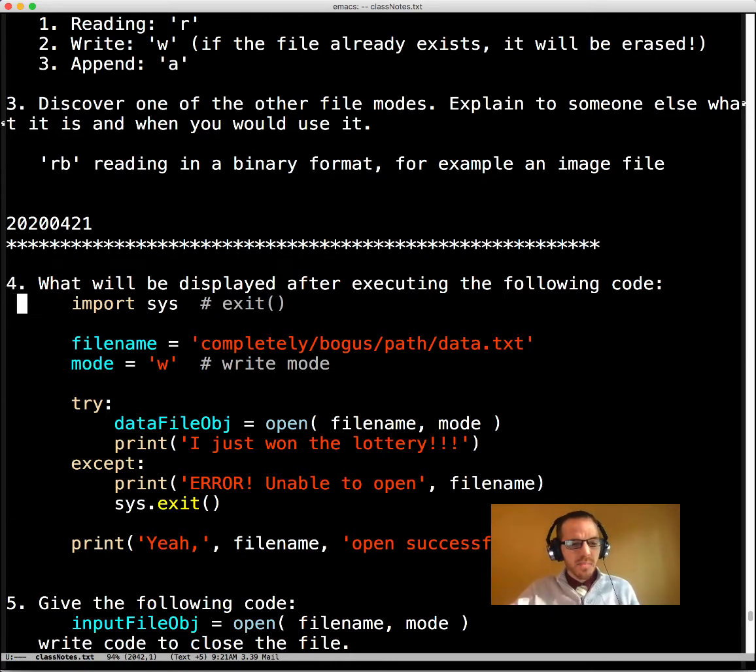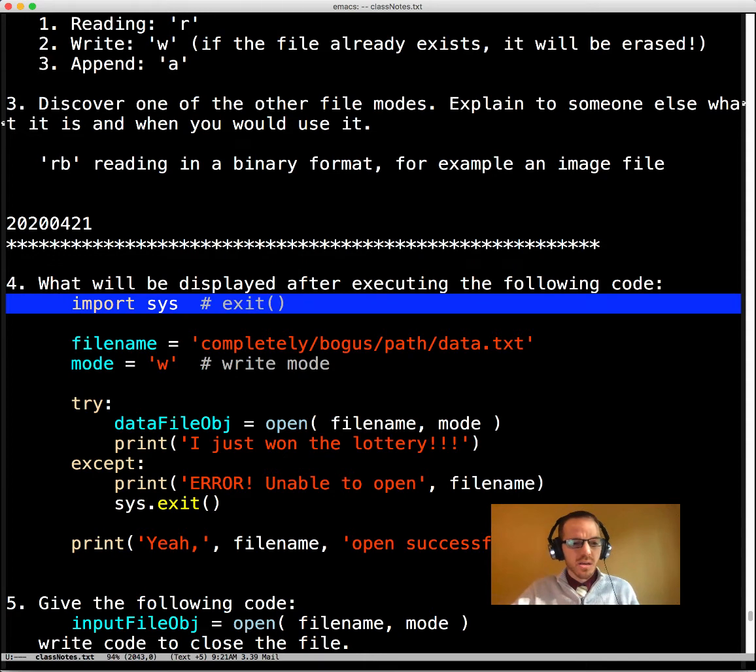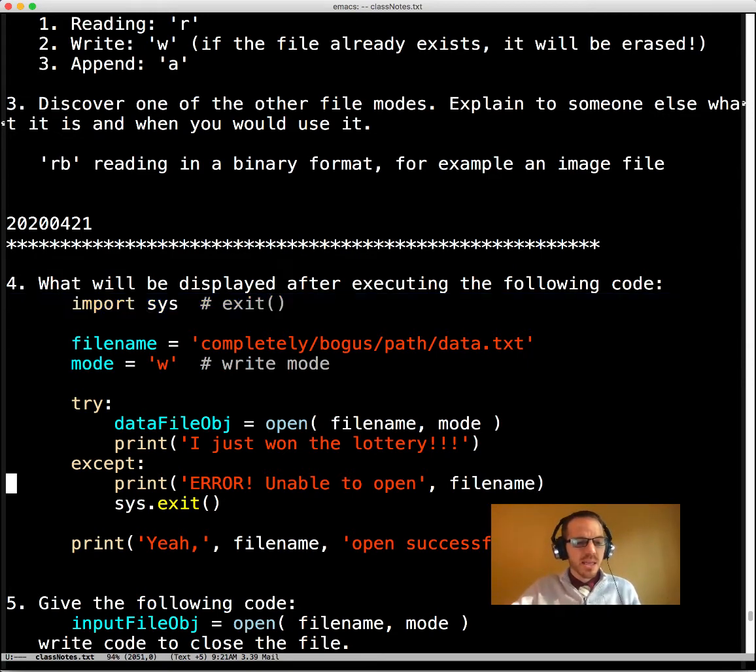So here's what's going to happen. When we interpret this, it's going to import sys. It's actually going to go to sys.py, read everything in there, see all the methods and things. So it's going to say, okay, I know about exit. I can call exit and other things. Come back. It's going to set file name. It's going to set mode. It says, okay, let me go into try mode. I picture like the code tiptoeing, like this may or may not work.